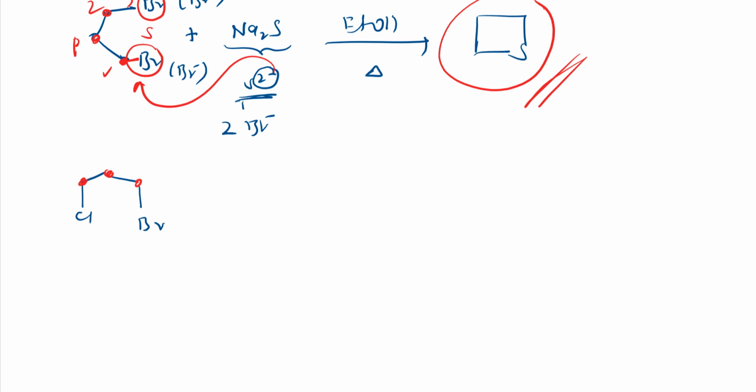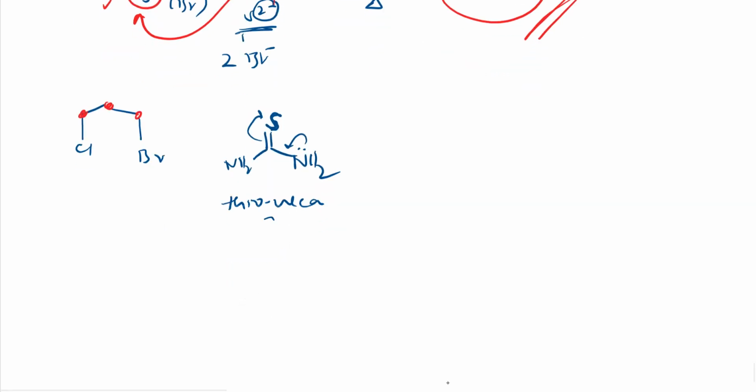So to this what will I add? NH2, yes, NH2. Urea, you know, this is simply oxygen replaced by sulfur. So it will be thiourea. Right. So what happens here? Nitrogen will have a lone pair, but it won't react because it will be in conjugation with sulfur. Right. So what happened? If I write the canonical structure, it will be like S minus will be there, and here double bond NH2 plus, and here simple NH2 will be there.